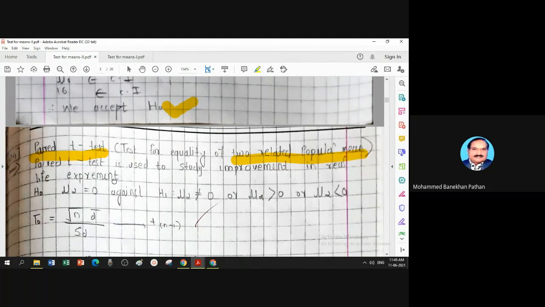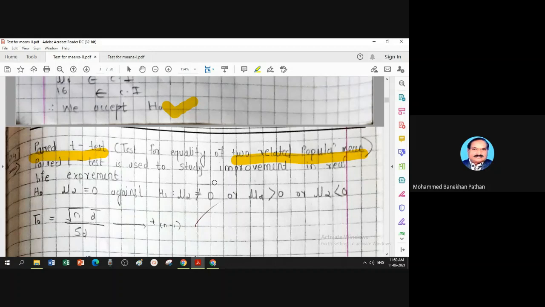Suppose we want to conduct an experiment to see whether a certain program, joining the gym, is helpful to reduce weight or not. In this case, we conduct the experiment by taking some people under observation.